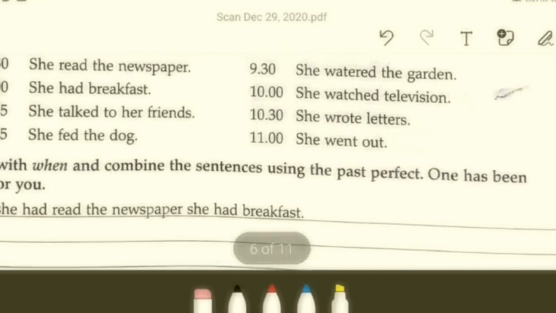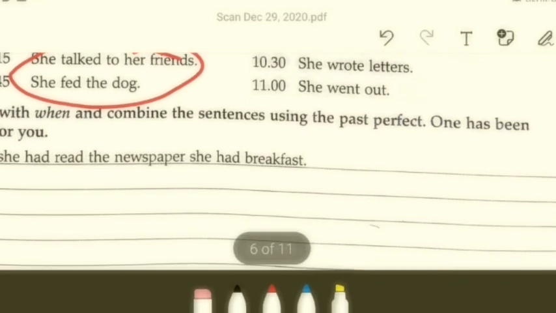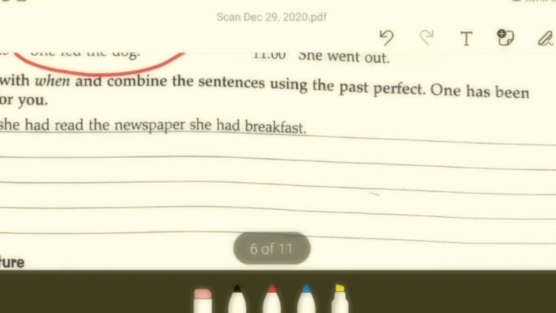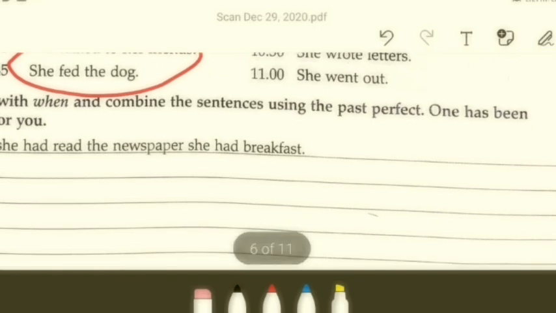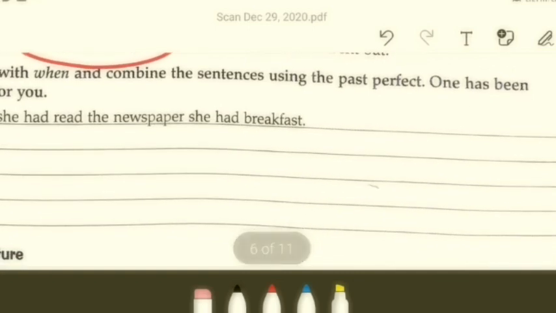Talking to friends and then feeding the dog. How can I do this? It's very simple. I think you have already started trying. Let me write the answer here. The first sentence is talking to friends, the second one is feeding the dog. So how are we going to club these two? Of course, it's going to be like "when." Let me try this. Okay.